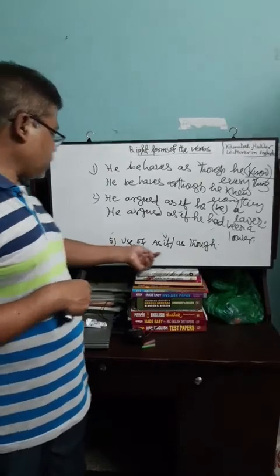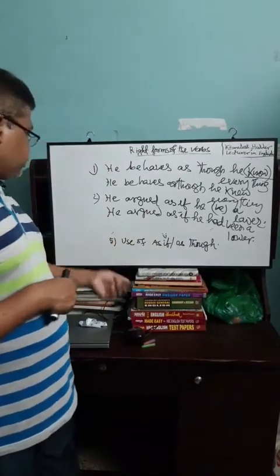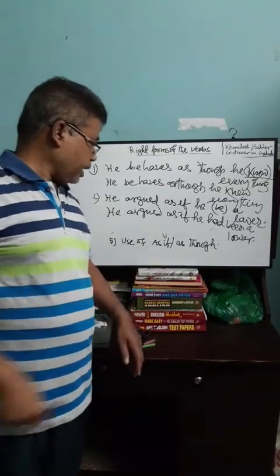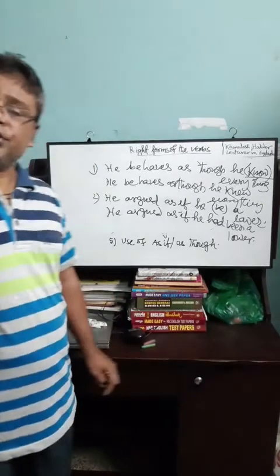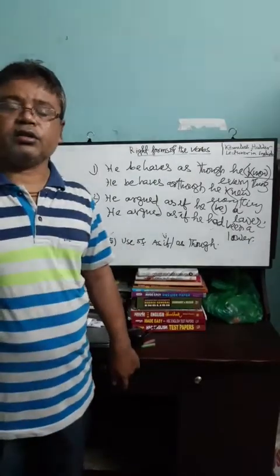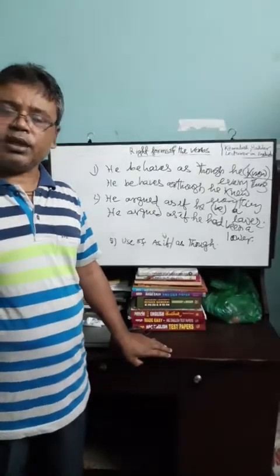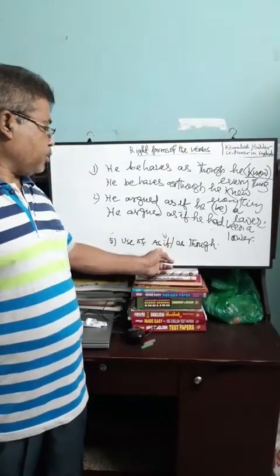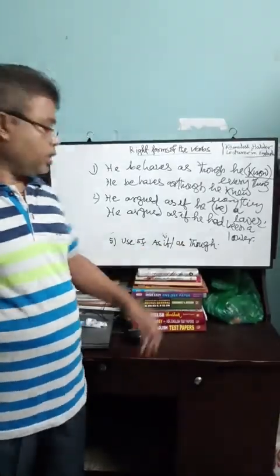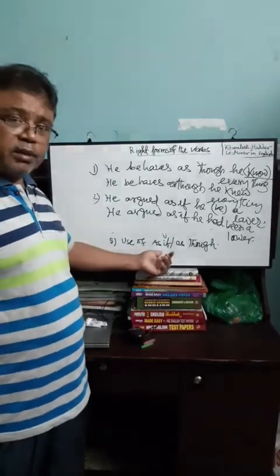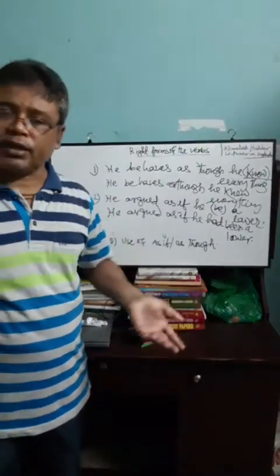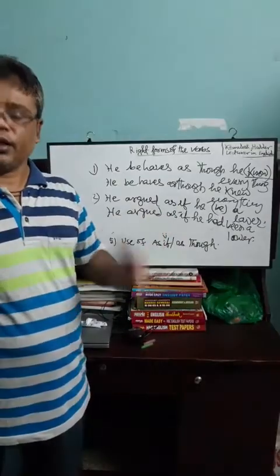And finally, the use of as if and as though. Before, I have told you, the use of as if and as though is the same as the use of since. If in the first clause the verb is in present indefinite tense, the verb will be in past indefinite tense after as if or as though. If there is a verb in the past indefinite tense before as if or as though, the verb will be in the past perfect tense after as if or as though.